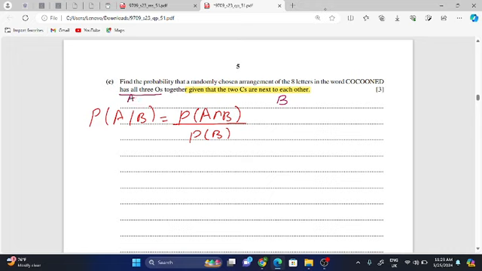This is treated as A. So event A is all O's together, and event B is 2 C's next to each other.